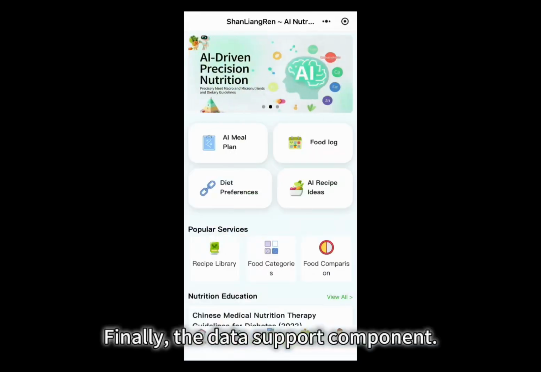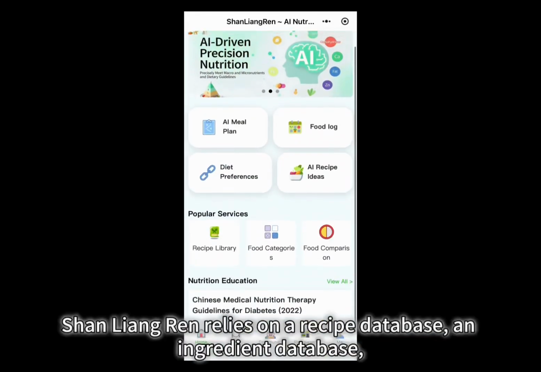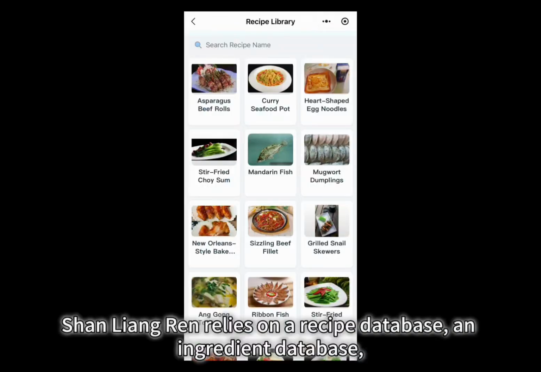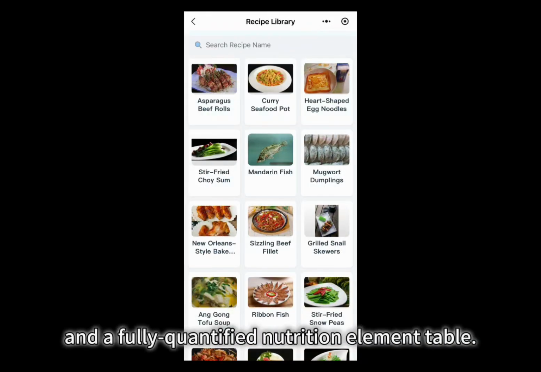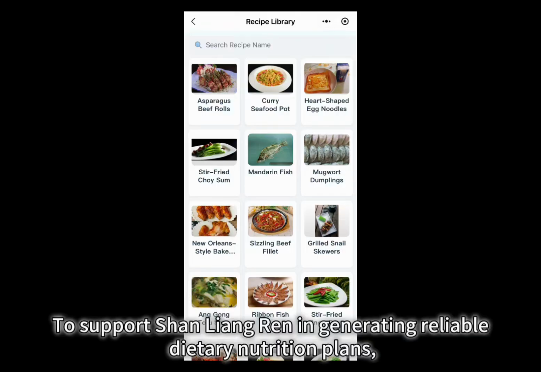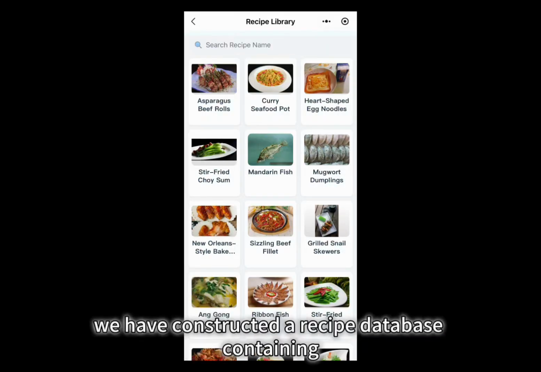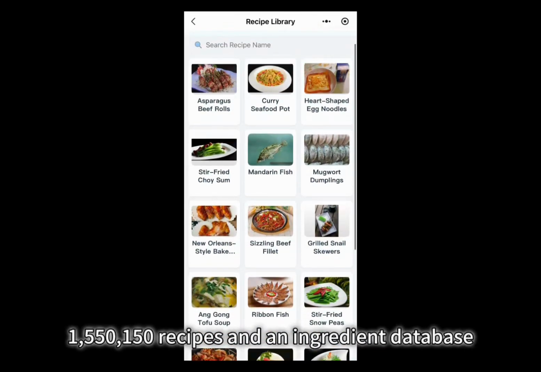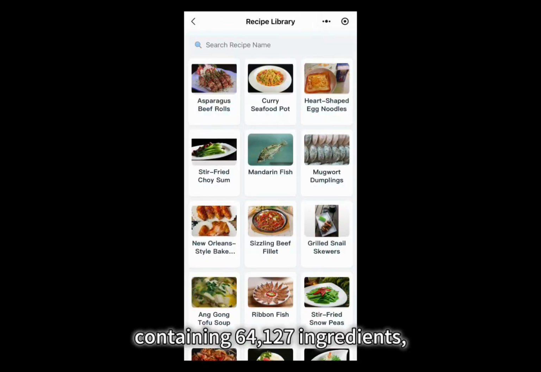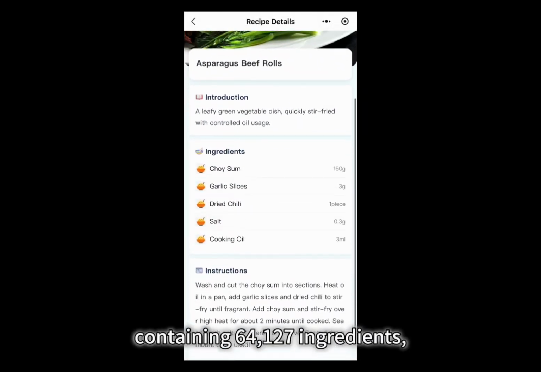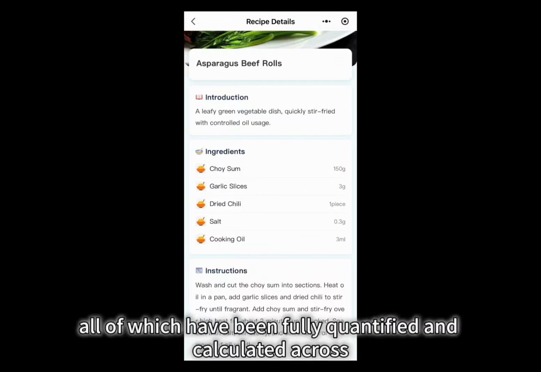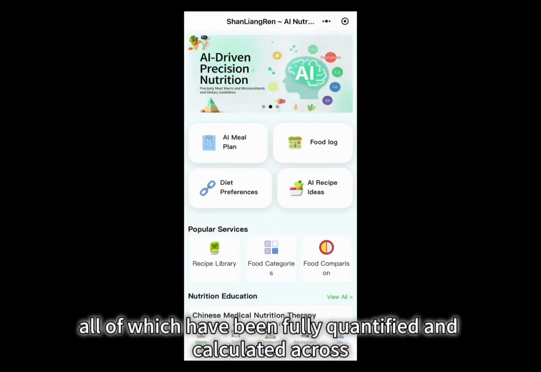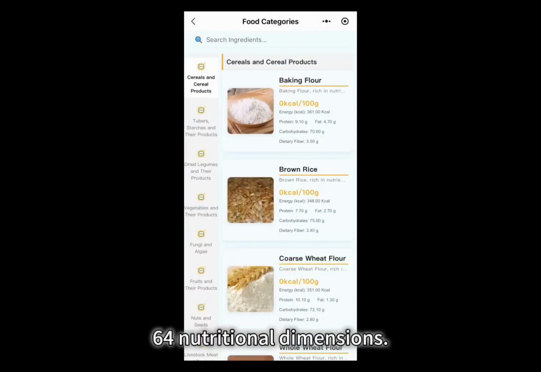Finally, the data support component. Shan Liang Ren relies on a recipe database, an ingredient database, and a fully quantified nutrition element table to support Shan Liang Ren in generating reliable dietary nutrition plans. We have constructed a recipe database containing 1,550,150 recipes and an ingredient database containing 64,127 ingredients, all of which have been fully quantified and calculated across 64 nutritional dimensions.